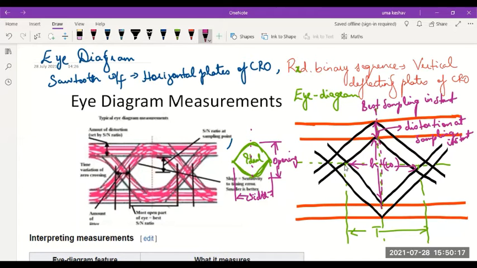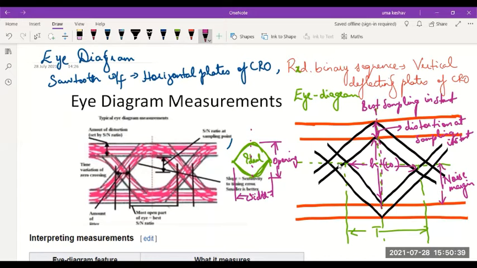Then this height will be measured, let's say the height from here to here. That constitutes something. It is due to the noise. So your noise margin should be somewhere in the midpoint so that the noise can be removed.